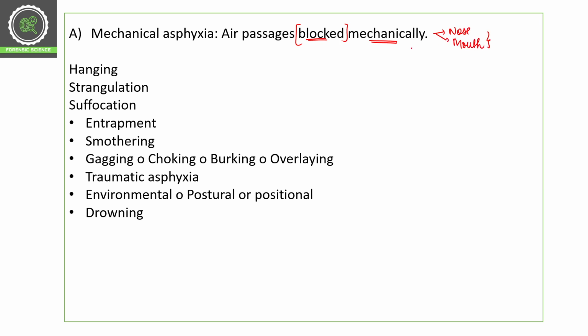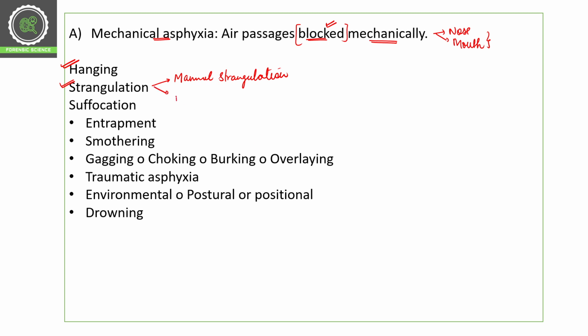So if the nose and mouth are blocked mechanically, then that type of asphyxia is known as mechanical asphyxia, which includes hanging. Hanging is mechanical asphyxia. Strangulation is mechanical asphyxia. We have two types of strangulation. One is manual strangulation. If a person strangulates another person manually, with the help of hands, that is manual strangulation.